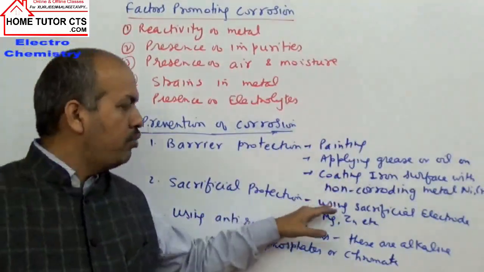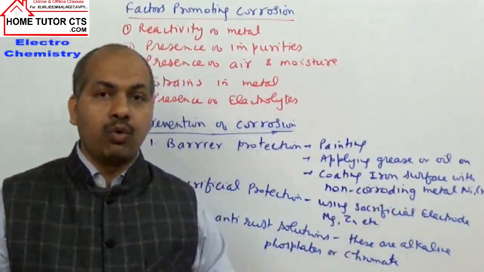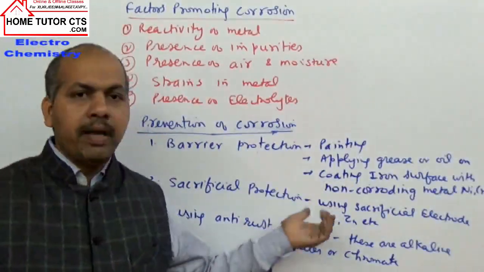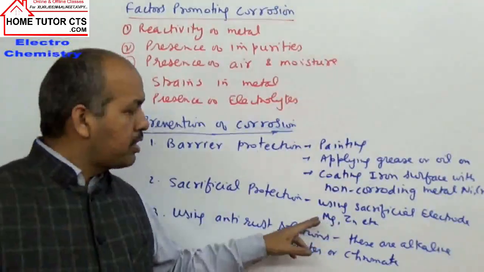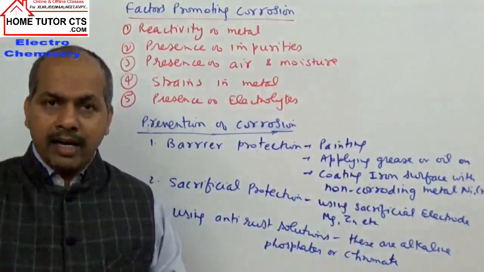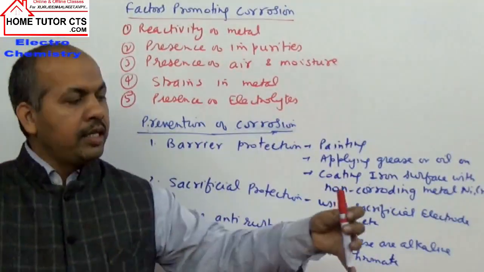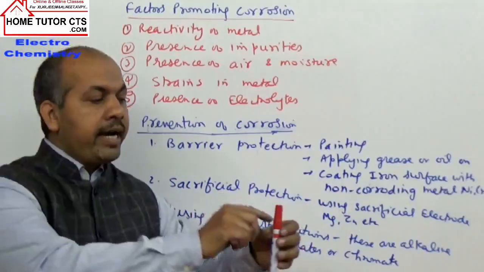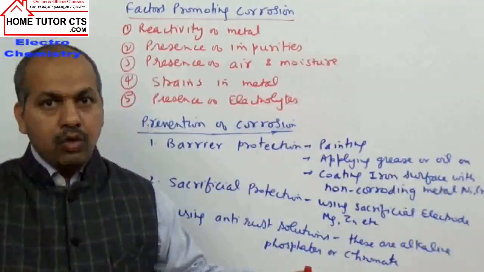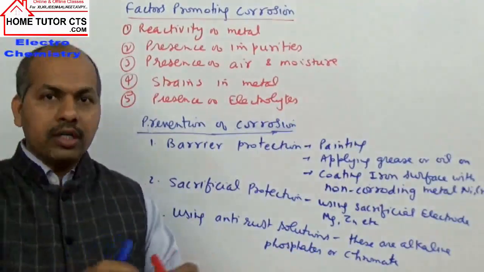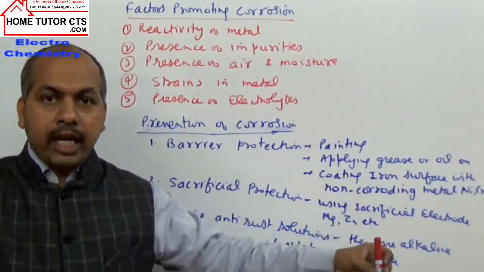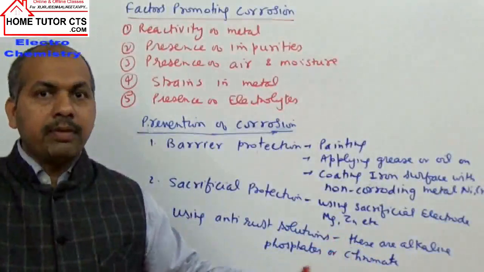We are using what here? We are using a sacrificial electrode, made of magnesium or zinc. These metals are more reactive than iron. So we put one electrode, which can be directly in contact with the metal surface whose protection is required, or can be connected through a wire. So what happens in this case?